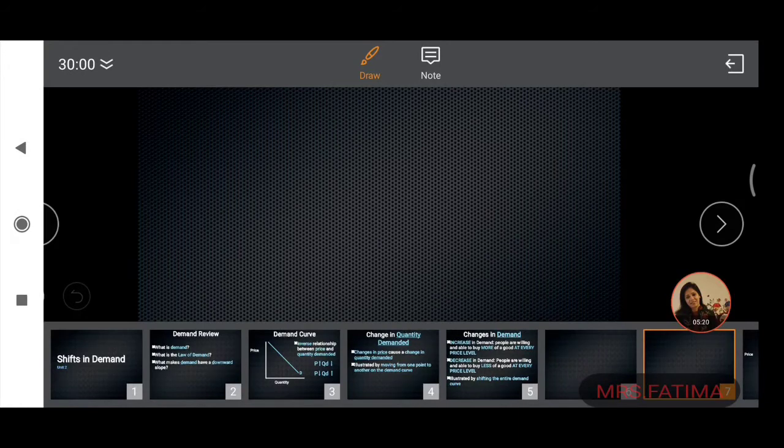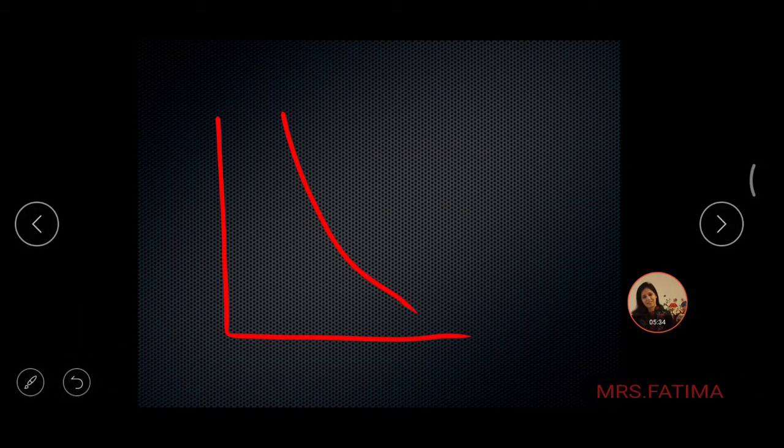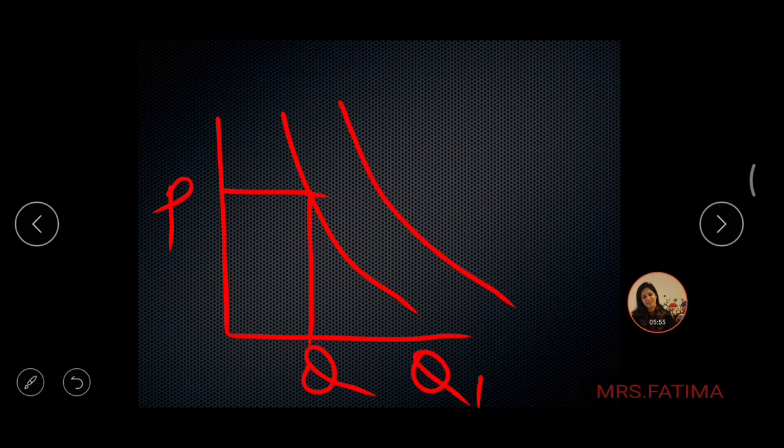Now when we have to show increase and decrease in demand, price is not the main determinant. It is the other factors, the PIRITS factors, which are the main determinant. So if this is my original demand curve and demand has changed, at the same price, this is the original price and this is the original quantity. Now price remaining same, what is happening? My quantity demanded increases.